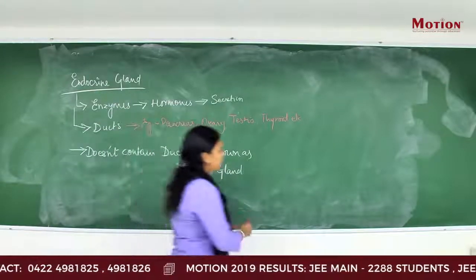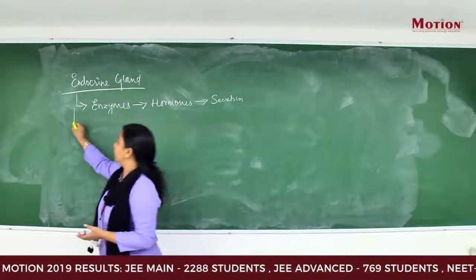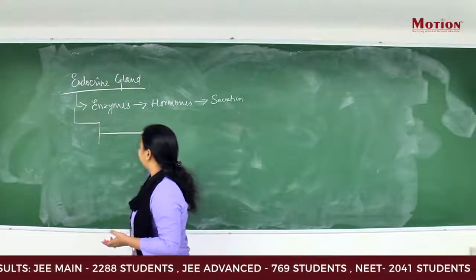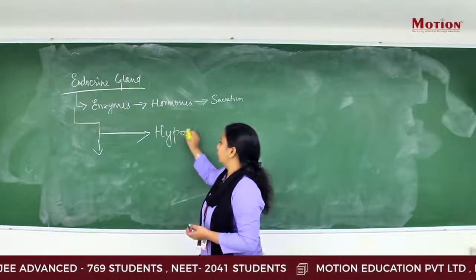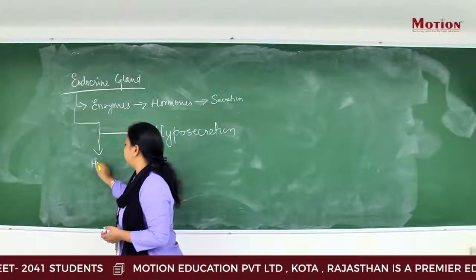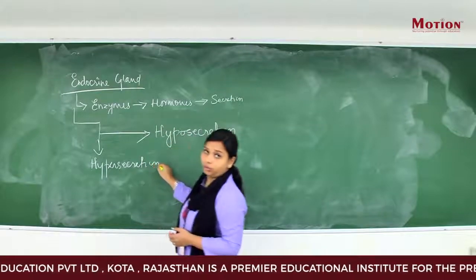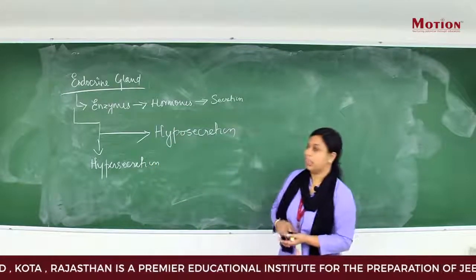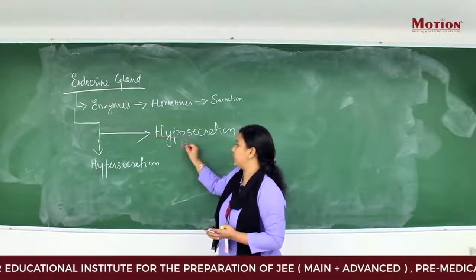First, the endocrine glands are secreted in 2 major ways: hyposecretion or hypersecretion. In hyposecretion, from the word itself you can understand, hypo means less, right?